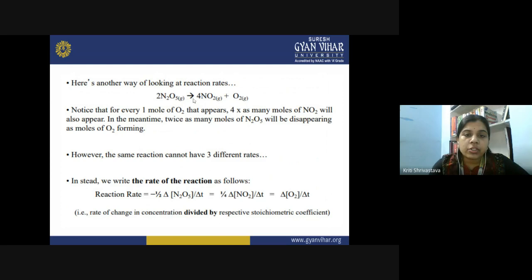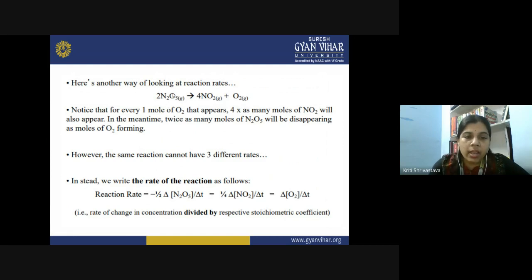So you are getting the stoichiometry from this equation also, right? So notice that for every 1 mole of oxygen that appears, 4 times as many moles of NO2 will also appear, and in the meantime, twice as many moles of N2O5 will be disappearing as the moles of O2 forming. So suppose you consider that X moles of oxygen are forming, you can take it as 4X for the NO2 and 2X for the N2O5.